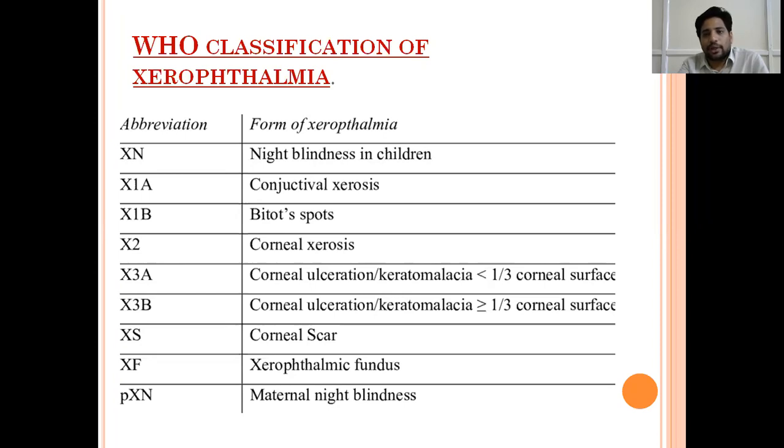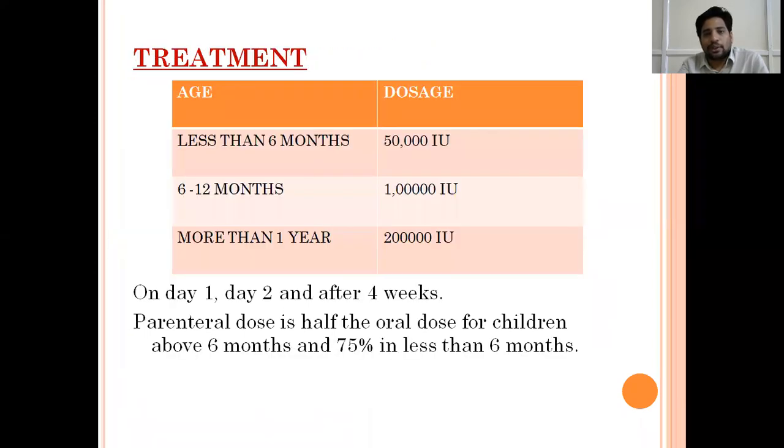WHO classification of night blindness, like xerophthalmia. Then treatment depends upon the age. If the child is less than 6 months, we need to give 50,000 international units. 6 to 12 months, we'll give 1 lakh international units. More than 1 year, we give 2 lakh international units. There are actually 3 doses we'll give: on day 1, day 2, and after 4 weeks we'll repeat one more.